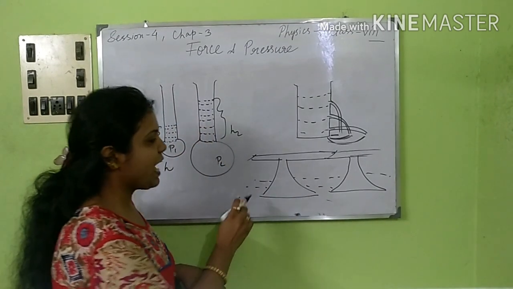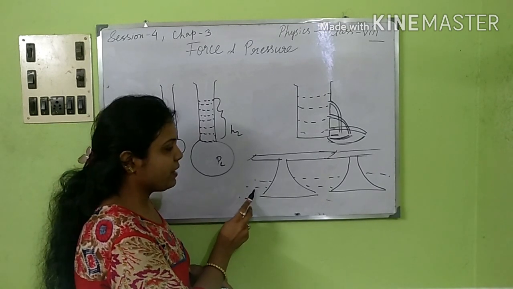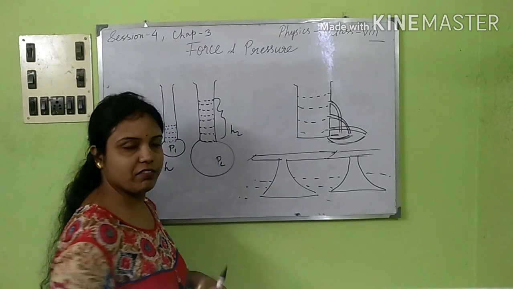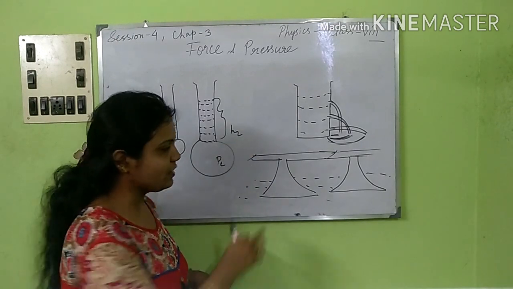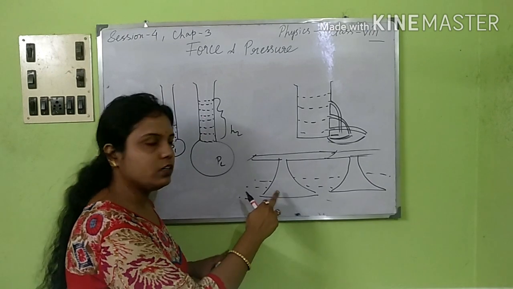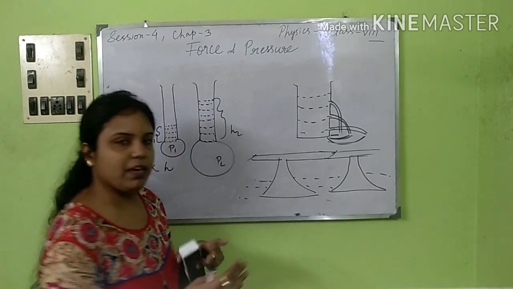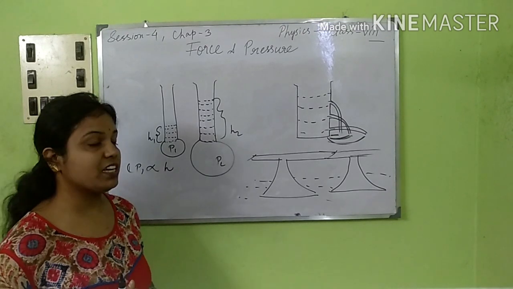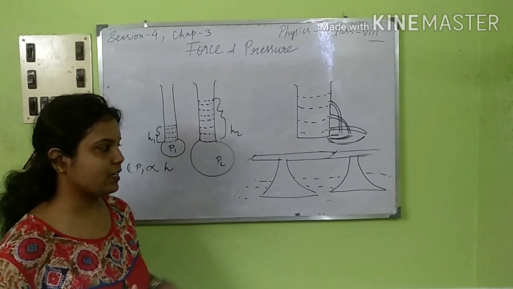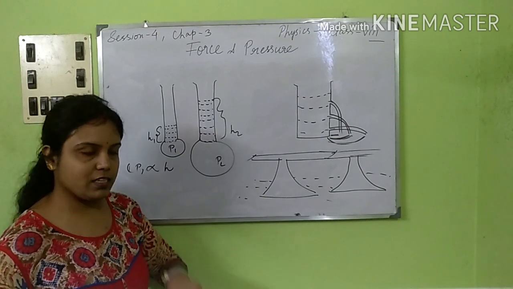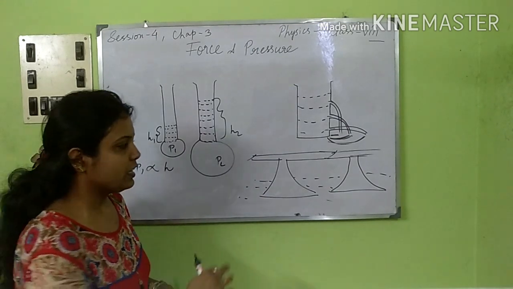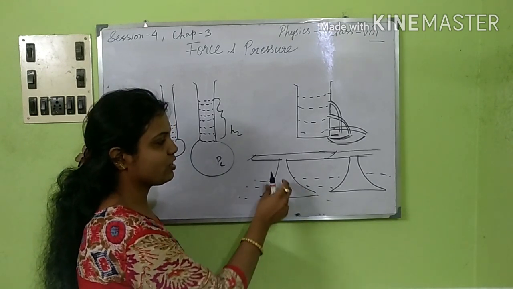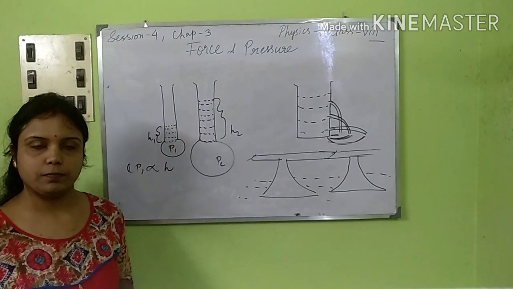Why? Because at the bottom the pressure of the liquid is much more than at the top level. That is why at the bottom these structures are made much wide to withstand that pressure. Because with decrease in height of the column, that is, just at the base of the water body, the pressure is maximum. So to withstand that pressure, these structures are made much wide.